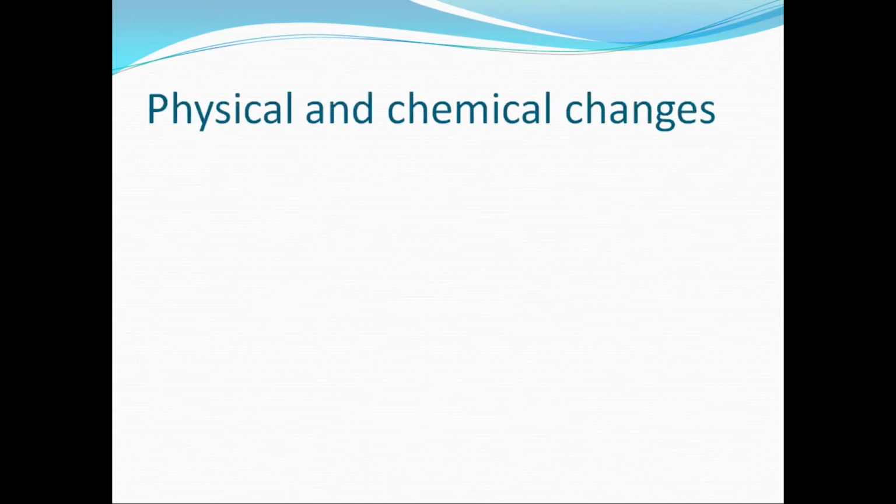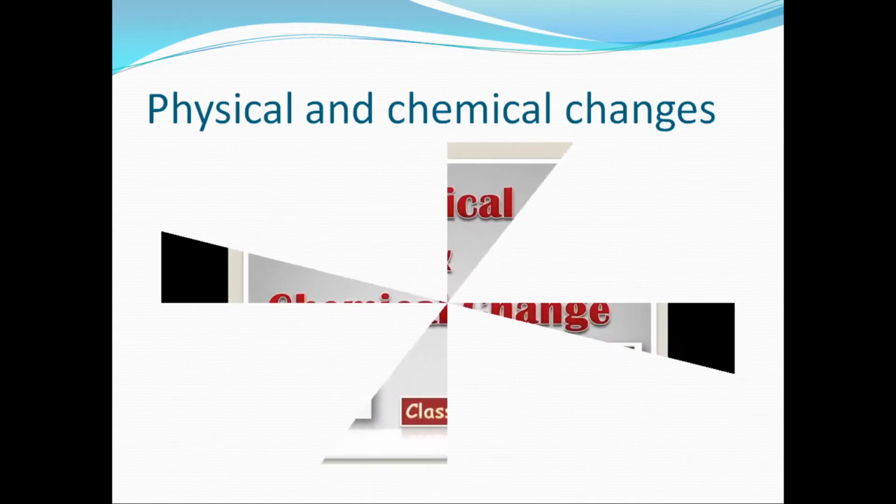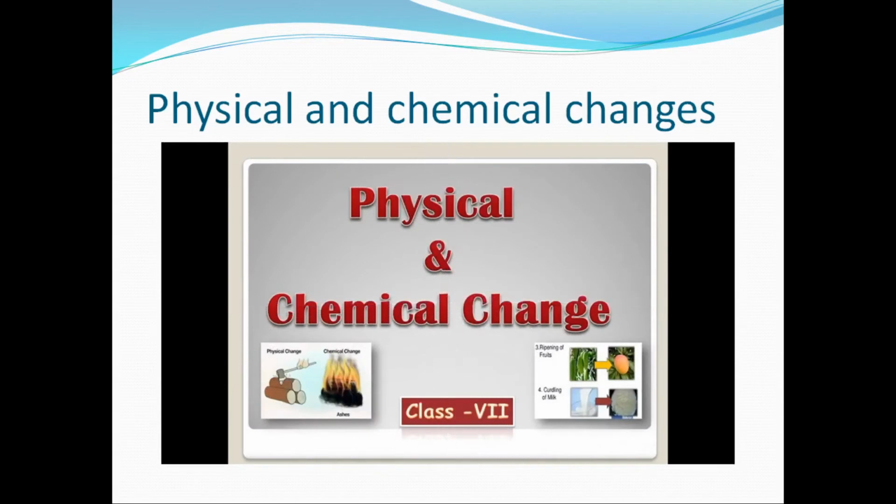The lesson number 2 is physical and chemical changes. Before starting this chapter, we should know what changes are. Changes mean modification or alteration. Changes occur every moment around us. In fact, they are an integral part of nature. In this chapter, we will see how changes are classified and study physical and chemical changes systematically.